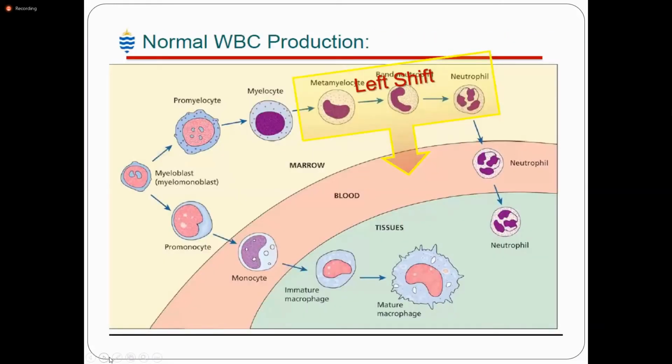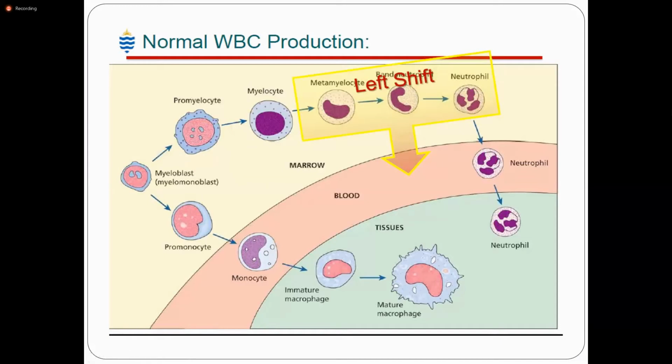This is the normal WBC production. As you all know, the initial cell is the myeloblast or the myelomonoblast. Then it converts into the promyelocyte, then into the myelocyte. The myelocyte converts into the metamyelocyte, then the band cell, which converts into the neutrophil with a multilobed nucleus, and the neutrophil comes into the blood.